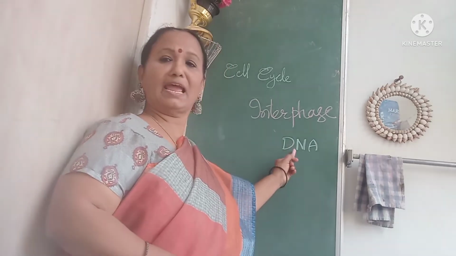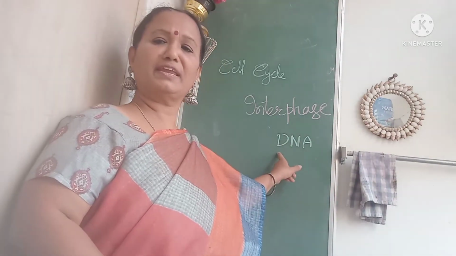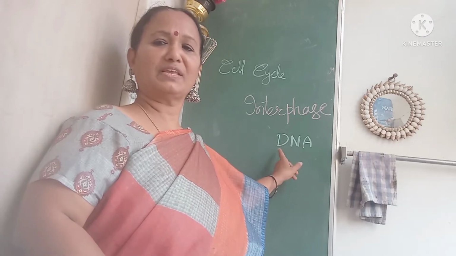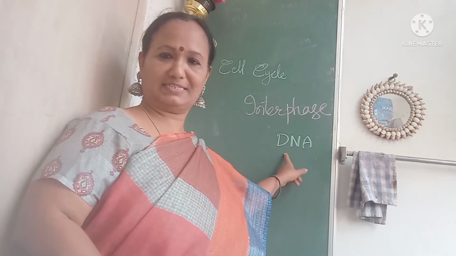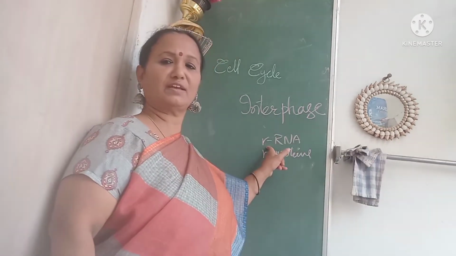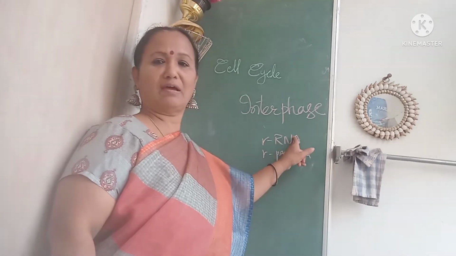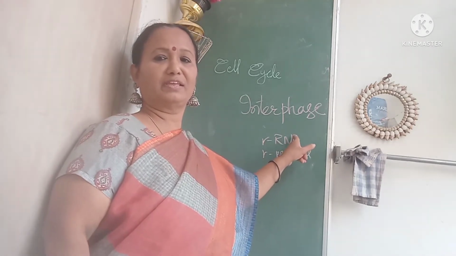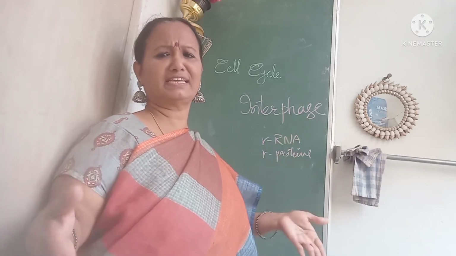The DNA amount becomes double. Replication of the DNA along with the synthesis of nuclear proteins such as histones takes place. Due to accumulation of RNA, protein and ribosomal RNA in the nucleolus, the nucleolus greatly increases in size.